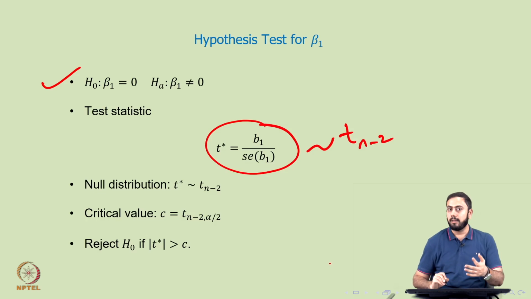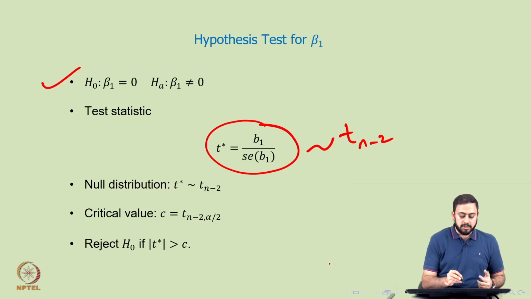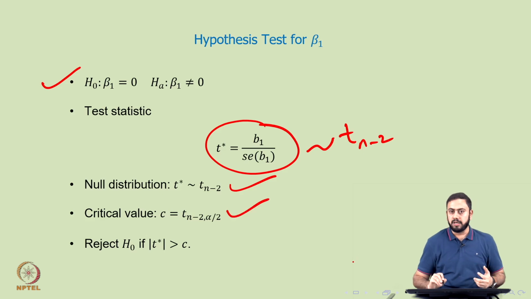Again, you may have to go back to the videos from last week to understand more about the test statistic, the distribution of a test statistic and so on. But if you postulate these hypotheses, beta 1 is 0 and beta 1 is not 0, the underlying test statistic is B1 divided by the standard deviation of B1, which takes a t distribution with n minus 2 degrees of freedom. Then I can define a critical value and then you know the drill. How do you test the hypothesis? You reject the null if the absolute value of the test statistic exceeds the critical value.